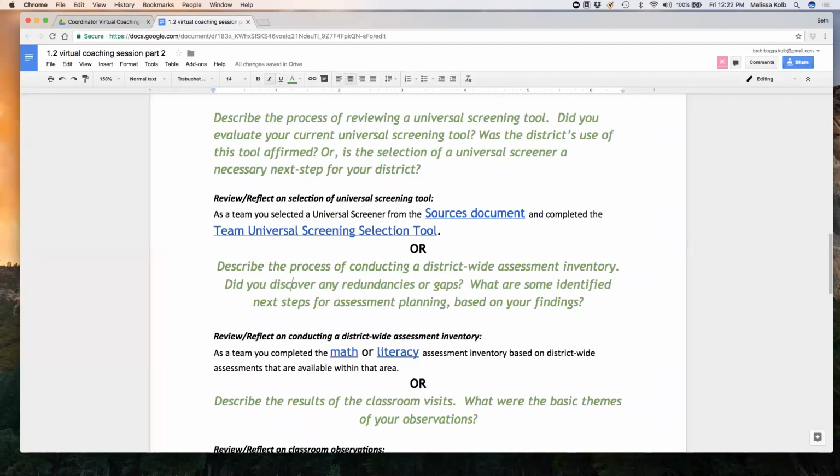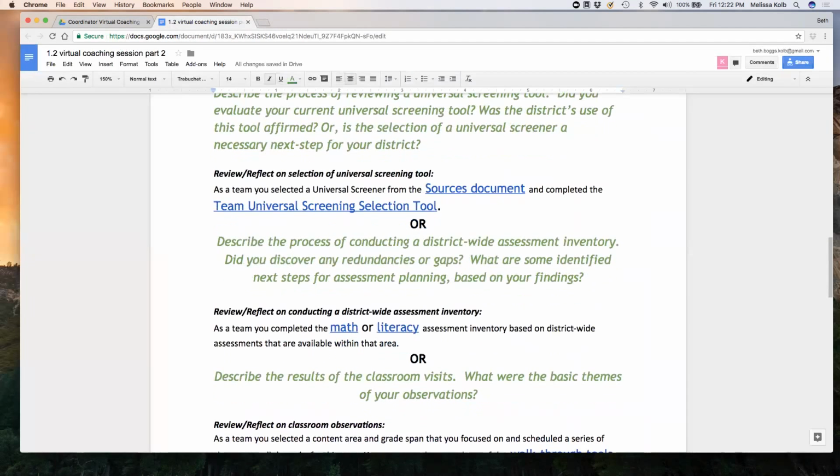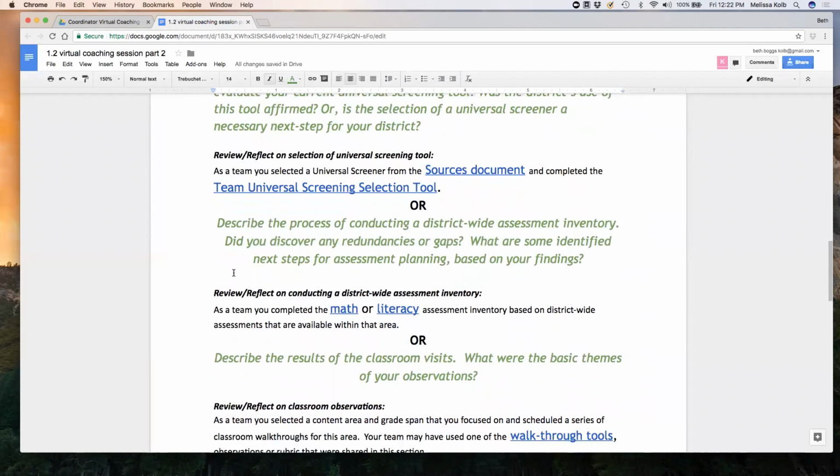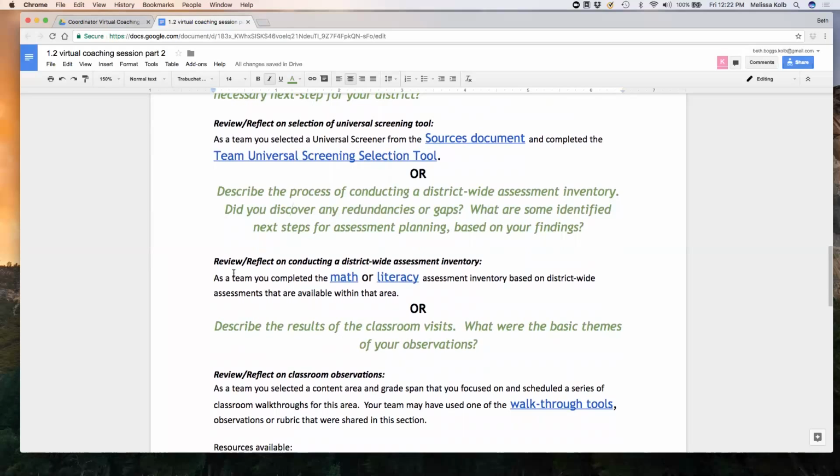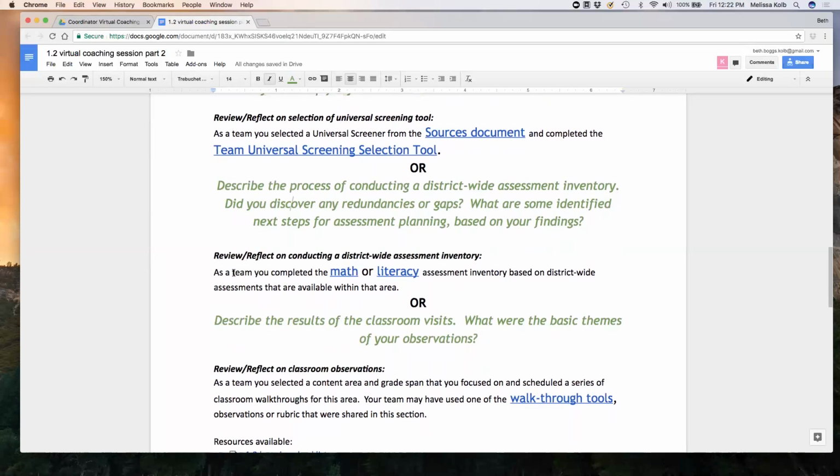And Beth, please add in anything here that I might miss out on. So the next thing that you could have done is conduct a district-wide assessment inventory. If you did that, this next question asks you to describe the process of conducting that district-wide assessment inventory. It might ask you to think about if you discovered any redundancies or any gaps. And then what were some of the identified next steps for assessment planning based on your findings?